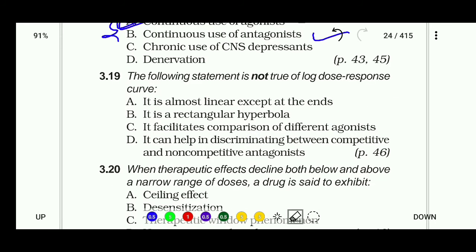Next, the following statement is not true of log dose response curve. It is almost linear except at the ends it is a rectangular hyperbola. It facilitates comparison of different agonists. It can help in discriminating between competitive and non-competitive antagonists. Right answer is B.